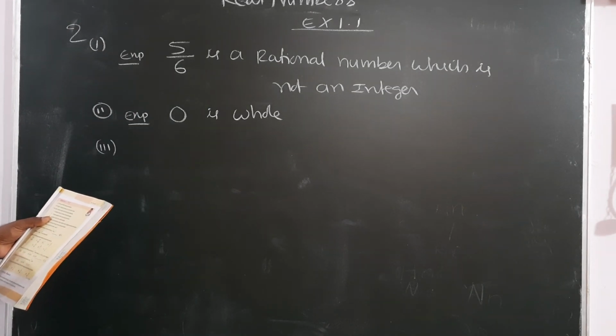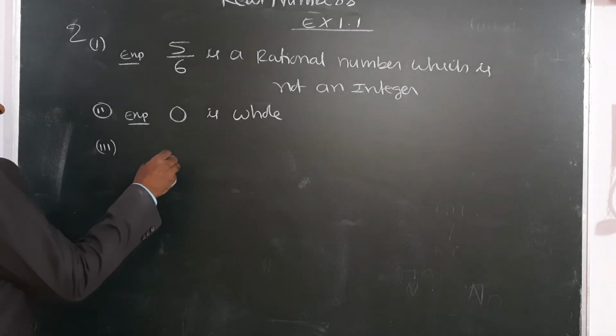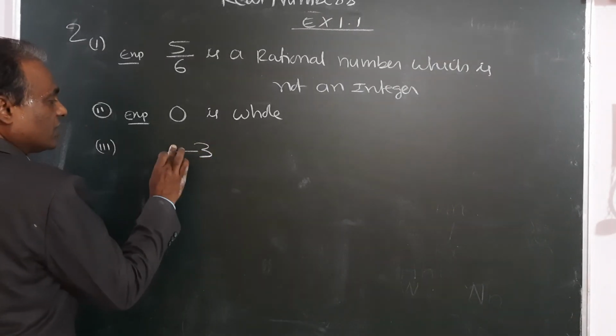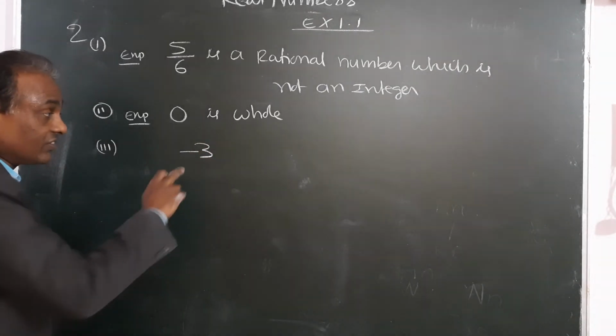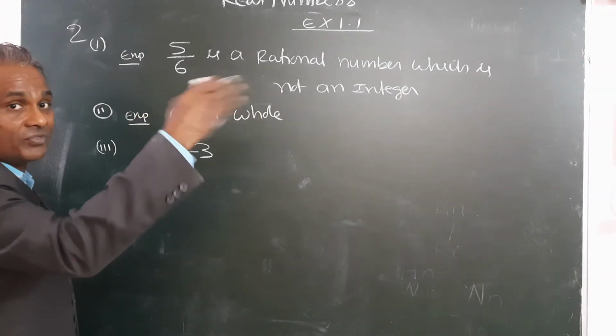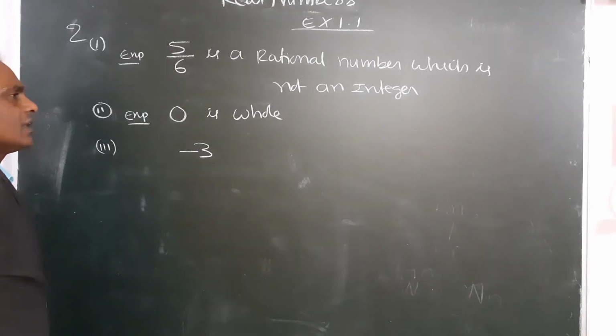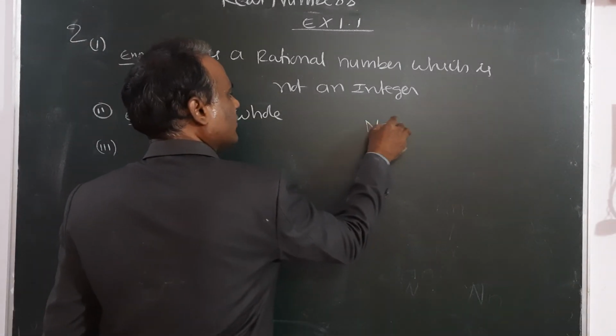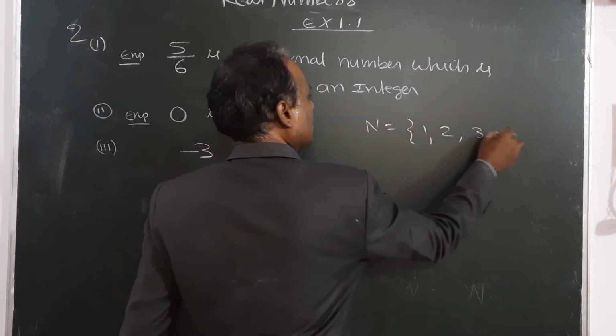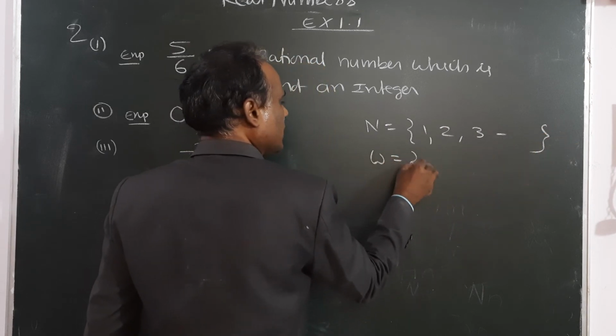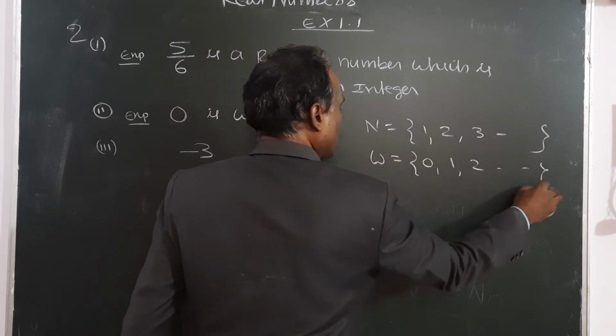An integer which is not a whole number. Minus 3 is an integer. This is not a whole number. Whole numbers start from 0. There are no negative numbers in the whole numbers. See here, if you write the numbers, it will be convenient. Natural numbers are 1, 2, 3, and so on. Whole numbers mean 0, 1, 2, 3, and so on.